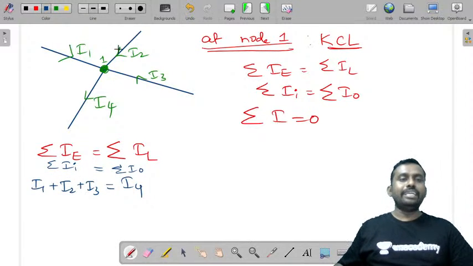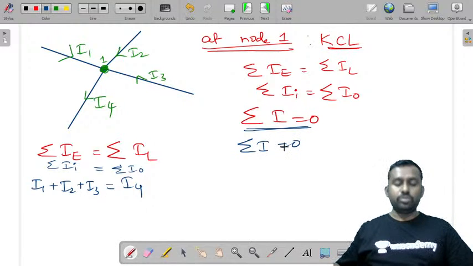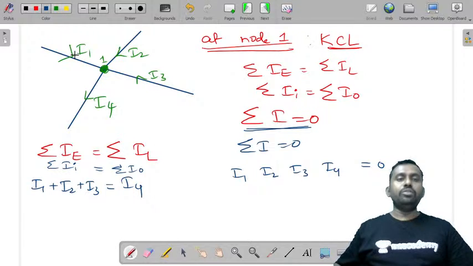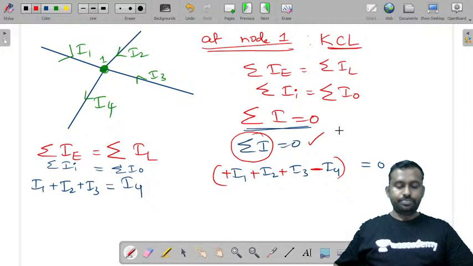Similarly, you can also write sum of currents incoming is equal to sum of currents outgoing. What are the incoming currents? Entering is nothing but incoming. So I1 plus I2 plus I3 is equal to I4. Now whenever you write algebraic sum of all the currents is equal to 0, you must be very careful. First you need to write all the currents I1, I2, I3, I4 whose algebraic sum is equal to 0. If you consider entering currents as positive, you need to consider the leaving currents as negative. So if I consider entering as positive, the leaving must be negative. This is the meaning of algebraic sum of all the currents at a node is equal to 0.